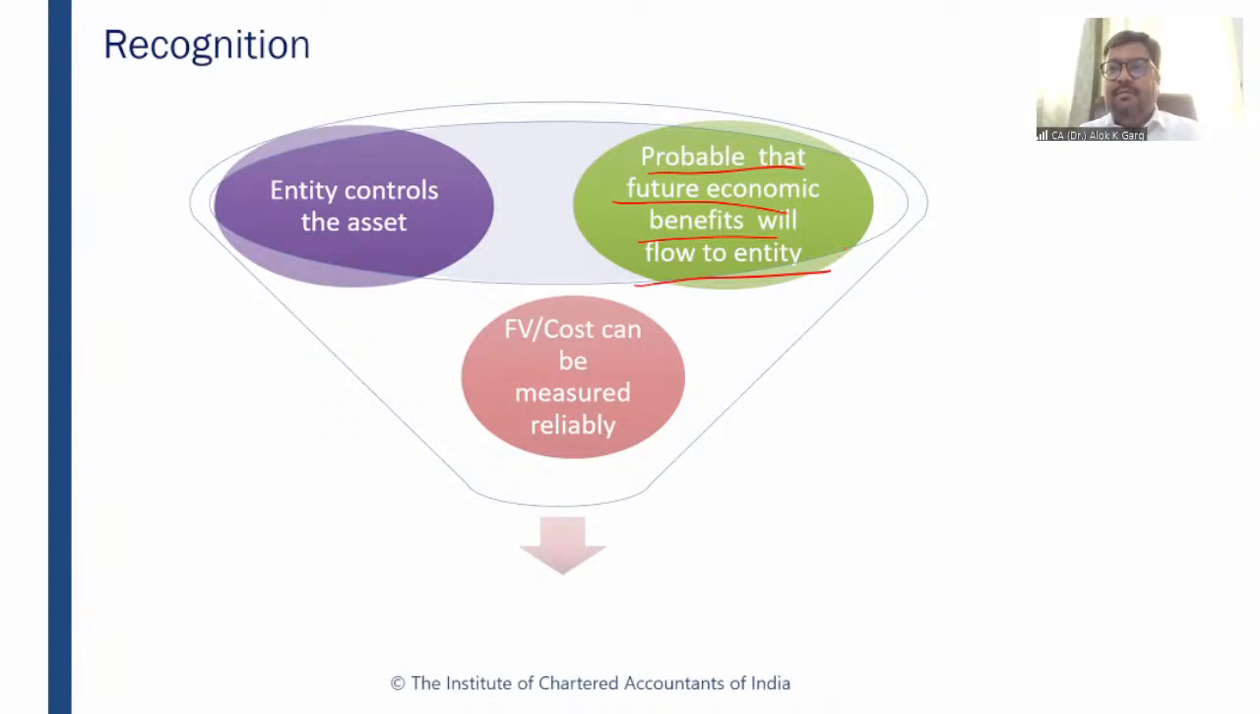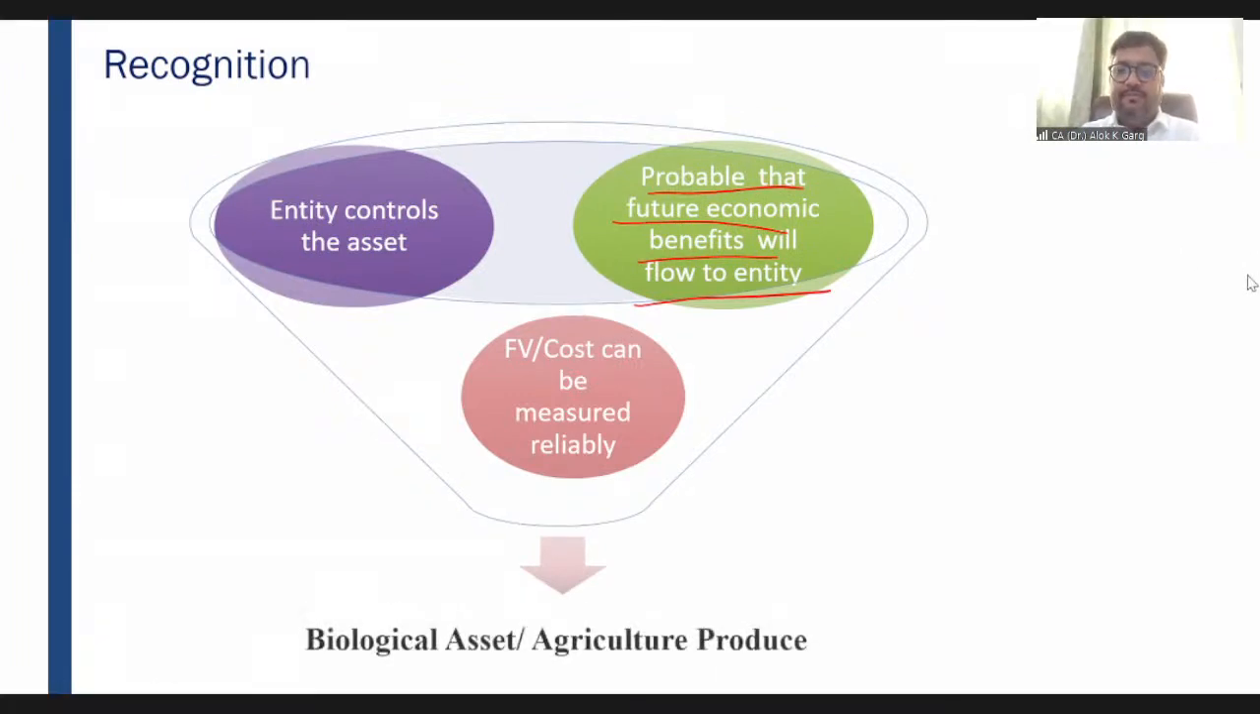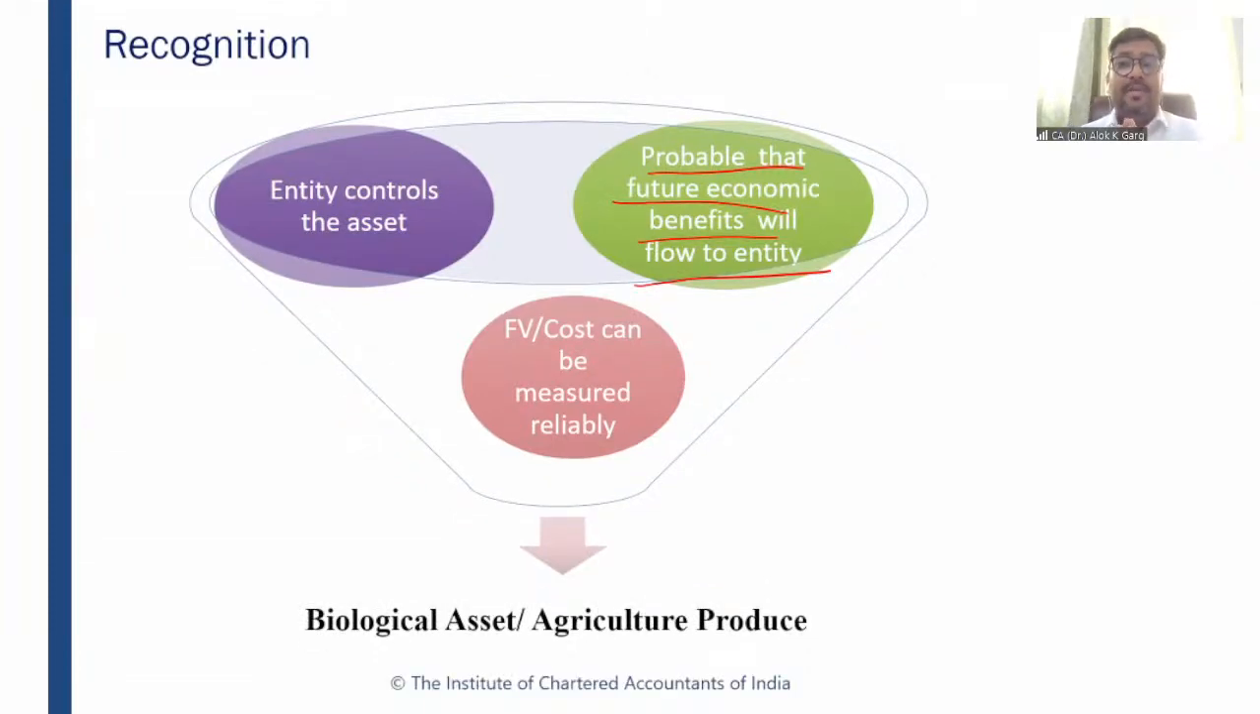If this cow has given birth to 5 calves, how will you calculate? Will you say that this cow has eaten for the last 6 years, and I have spent so many bucks in the upbringing of this cow? So how can you measure the cost? So the point is, cost probably cannot be measured reliably.